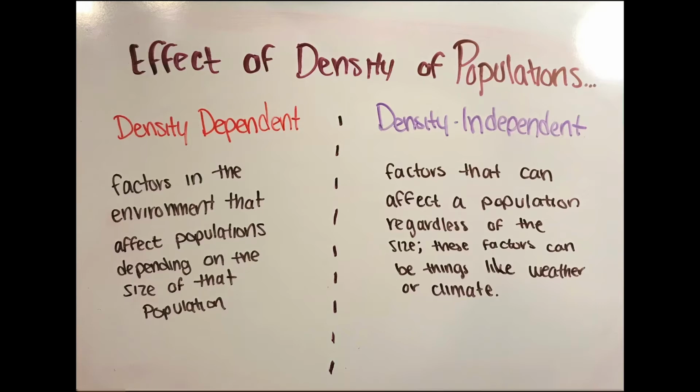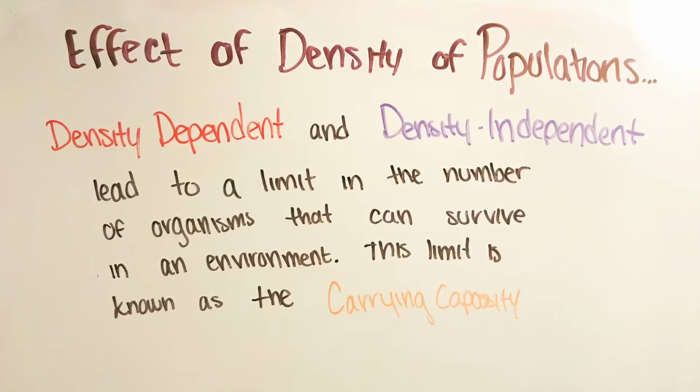Then, there are density-independent factors. These are factors that can affect a population regardless of the size. These factors can be things like weather or climate. For example, a forest fire will affect a population no matter the size, and the fire isn't caused based on the population or its size. Both density-dependent and density-independent factors lead to a limit in the number of organisms that can survive in an environment. This limit is known as the carrying capacity.